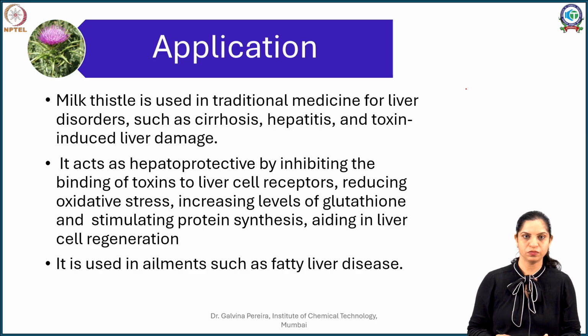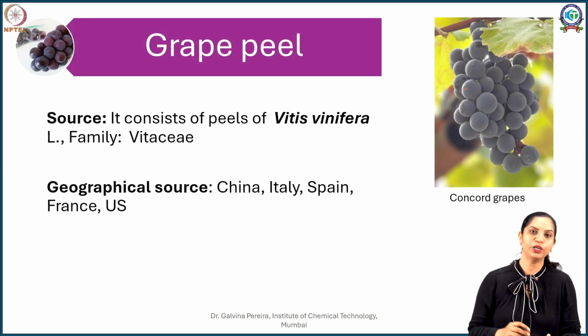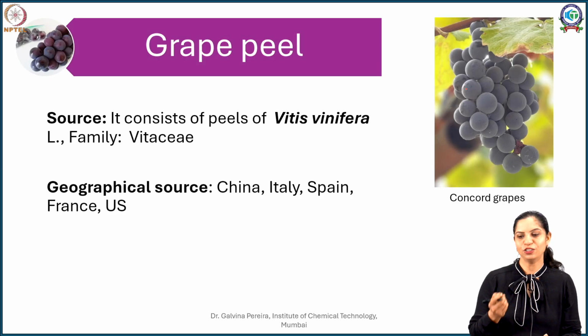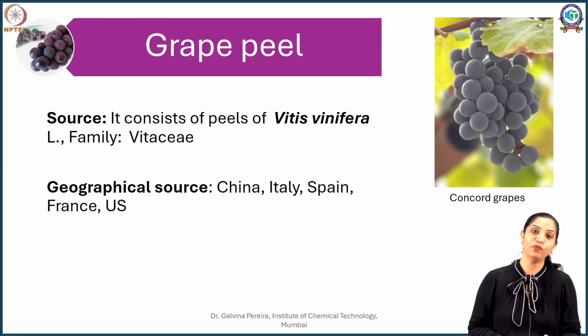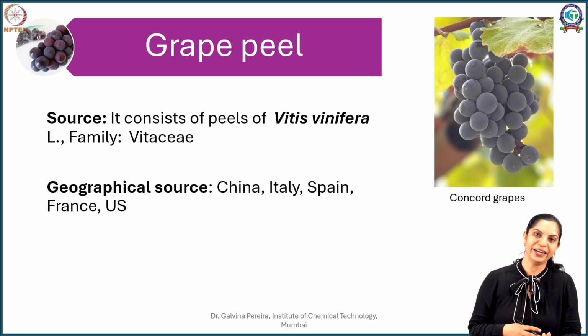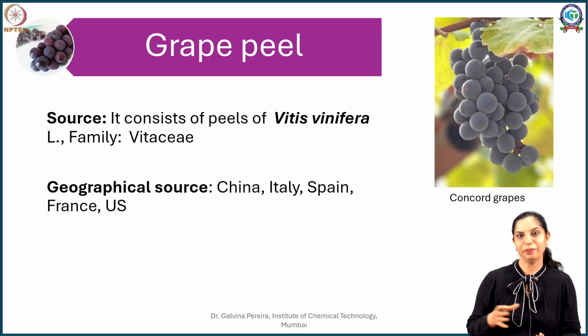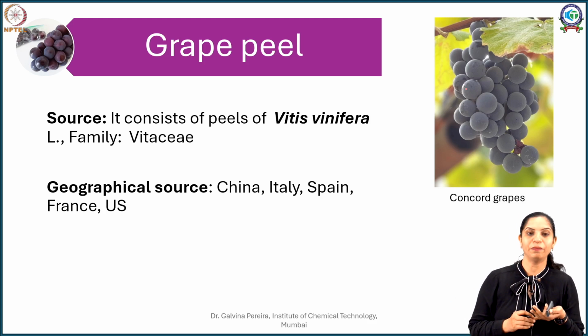The next example we do of your flavonoid containing drug is a simple grape peel. Now when you consume grapes, you must have seen that there are different variants of grapes, right from the green grapes to red, purple or even black color. Now the darkest grapes are the Concord grapes, which have been put in the image here. All of these have been obtained from Vitis vinifera and many other species of Vitis, probably by hybridization, probably by cultivation, and belong to the family Vitaceae.